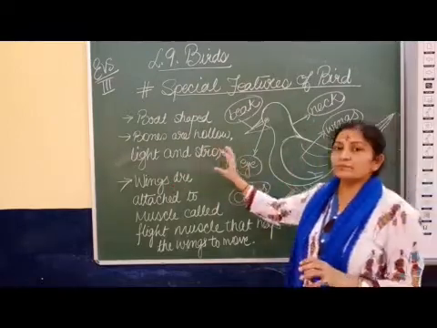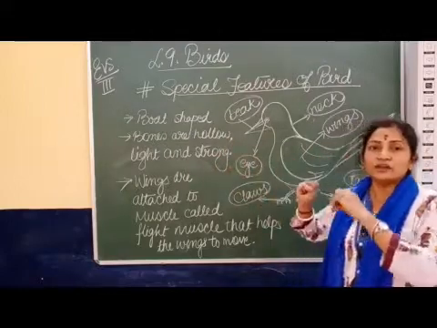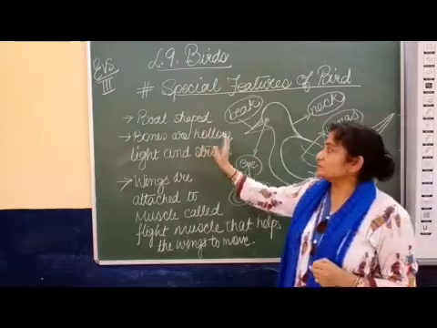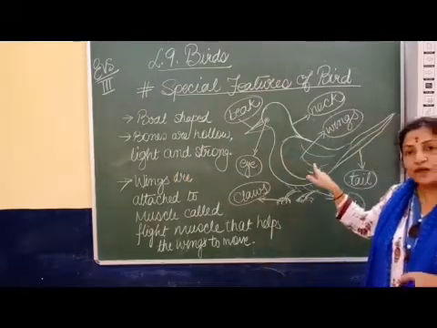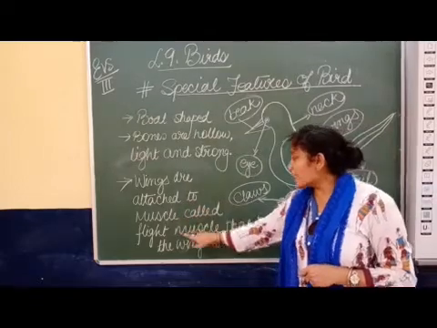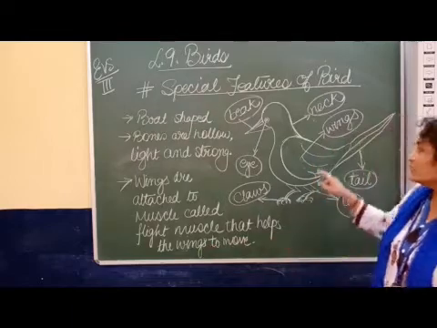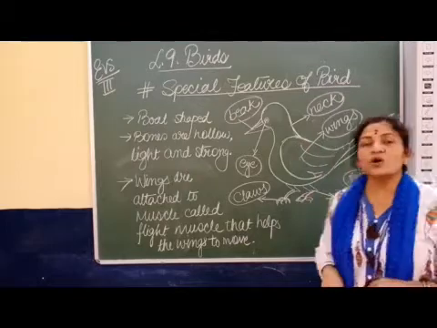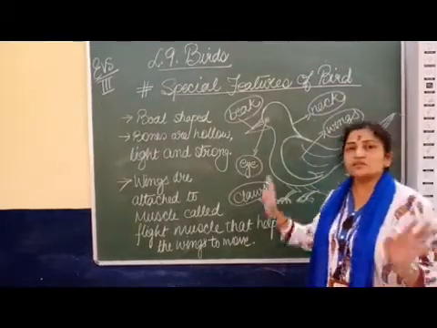It has to be very light because otherwise the bird cannot fly. If the bones are heavy, the bird would not have been able to fly in the sky. So the bones are very hollow and light, which helps the bird to fly in the air. Now wings are attached to a muscle called flight muscle that helps the wings to move up and down.